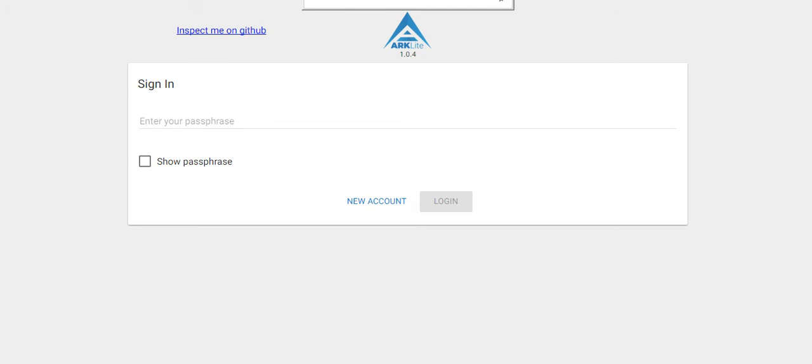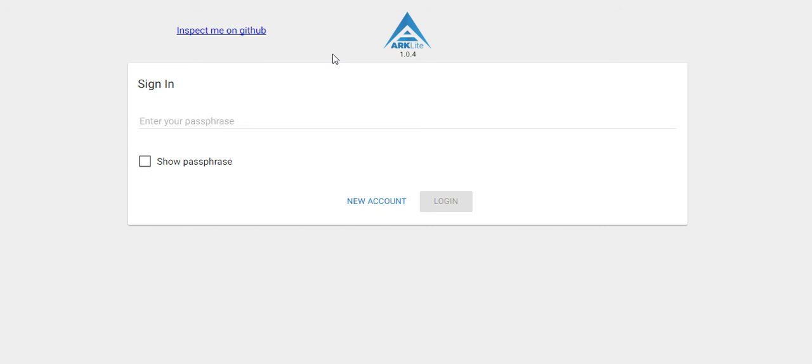Today I wanted to talk a little bit about web wallets, walk you through a setup, and go over the pros and cons of why you would want to choose a web wallet over, say, another wallet. So let's hop right in with the walkthrough of how to set up a web wallet. Today I will be setting up the Ark Lite web wallet.